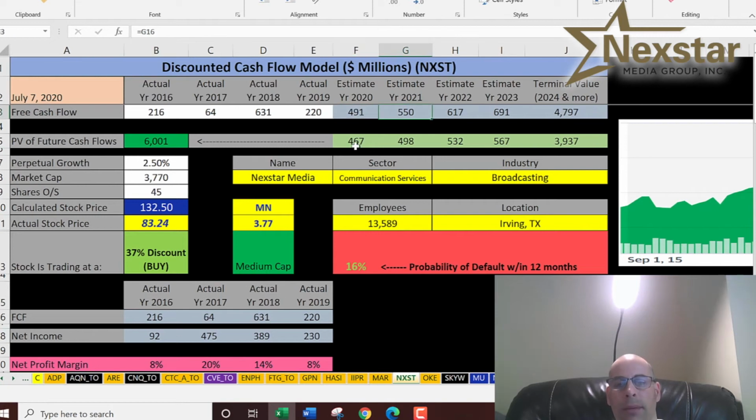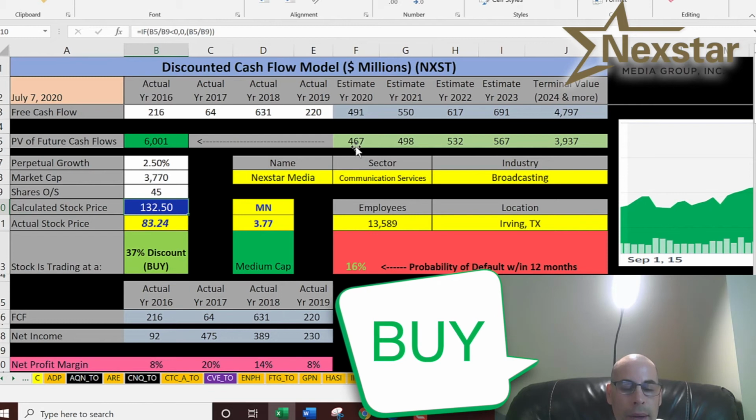So we estimated 4 years of future free cash flows. Then we did a terminal value, which is all years past year 4. We discounted those numbers back to today, and then we get a value for the entire company of $6 billion. We divide that by 45 million shares, and we get an intrinsic stock price of $133. That's how much we calculate the stock is worth. Even though they're trading at $83, so they're trading at a 37% discount. So it's a buy according to the model.